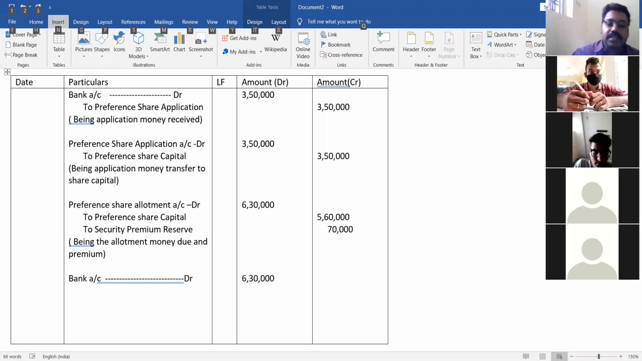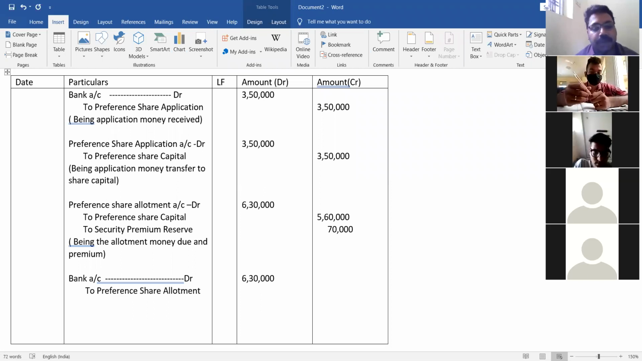How do you know that the company has received 6,30,000? In the question, if you are able to see, all the money was received except from a 200 shareholder who did not pay first and final call. It is given in the question clearly. So that's why we have to assume that the bank has received the allotment money. So when they pay allotment money, the bank will receive it. So bank account should be debited to preference share capital. Got it?